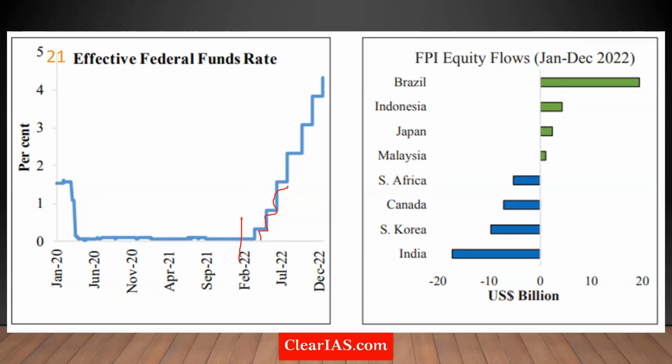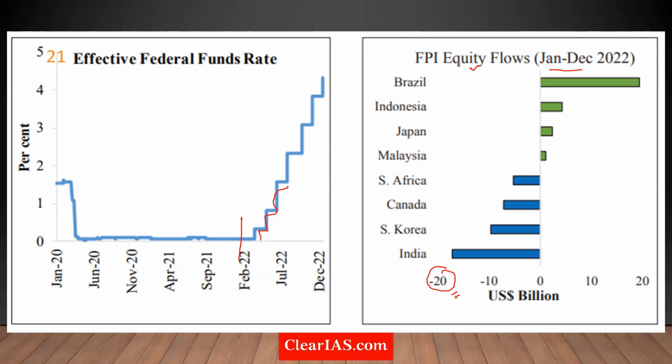These investors would take their money from nations like India and go back. You can see the foreign portfolio investment equity flows during the January to December 2022 period were around minus 20 billion US dollars for the Indian economy. This is what we learned in our classes as the hot money effect.